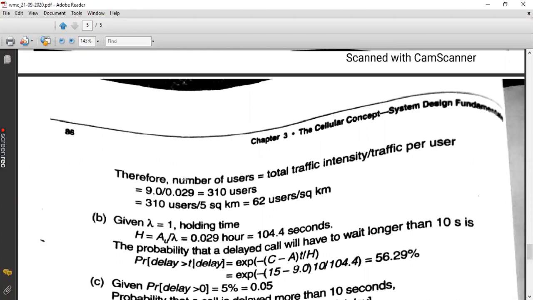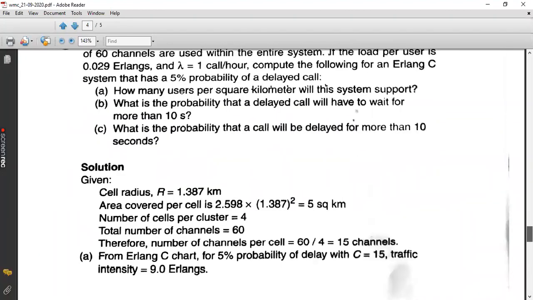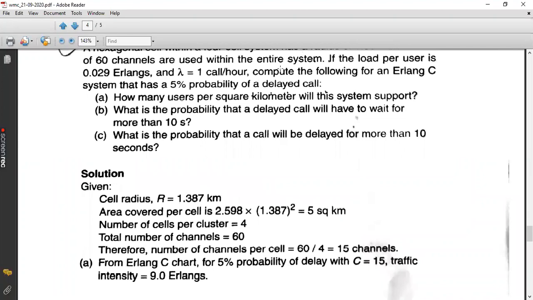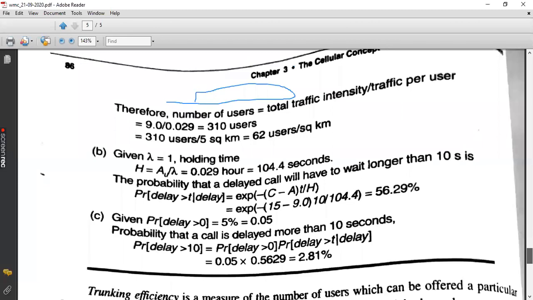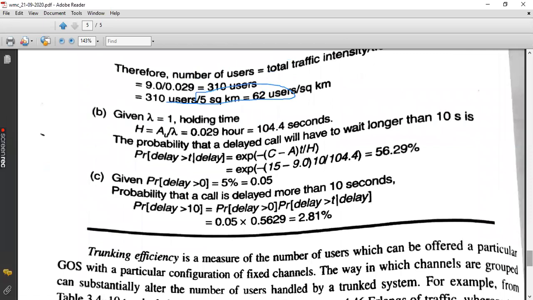What is the coverage area of one cell? It is 5 square kilometers, which you already found out. But in the question, they have asked to find the number of users that can be accommodated in 1 kilometer, I mean 1 square kilometer. Not the entire area. You have one cell's area as 5 square kilometers, and for that entire 5 square kilometers you have 310 users, whatever you have found just now. But here you are asked to find the number of users that can be accommodated per square kilometer. So you need to divide this 310 by the coverage area of one cell, which will be equal to 62 users per square kilometer.